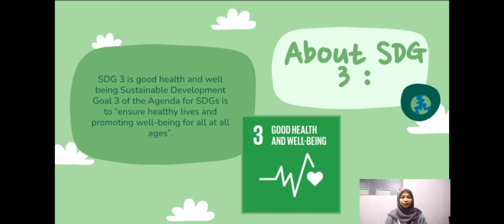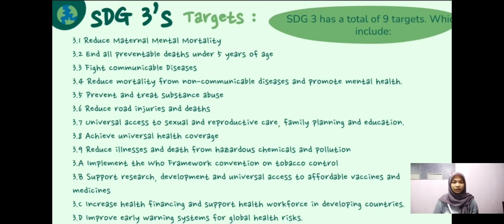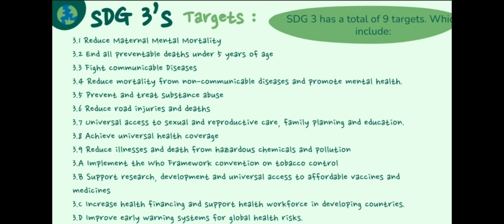Now we are going to talk about SDG 3. So what is SDG 3? SDG 3 is aimed at good health and well-being. Sustainable Development Goal 3 of the agenda for SDG is to ensure healthy lives and promote well-being for all at all ages. SDG 3 has a total of 13 targets.